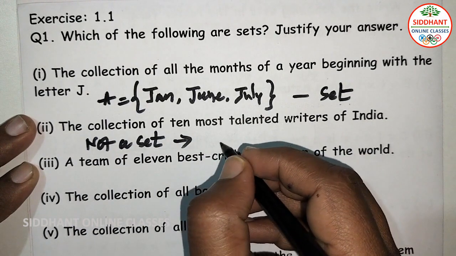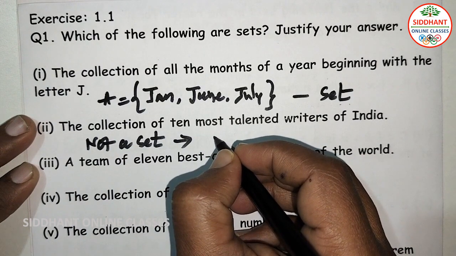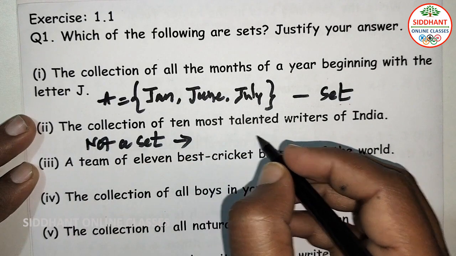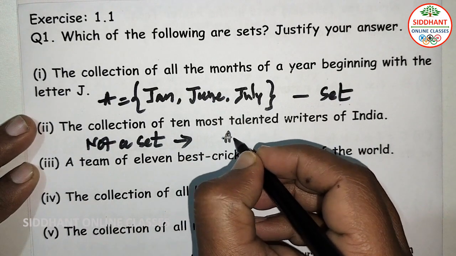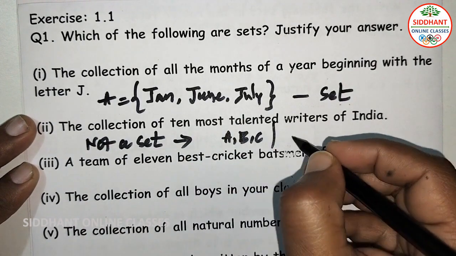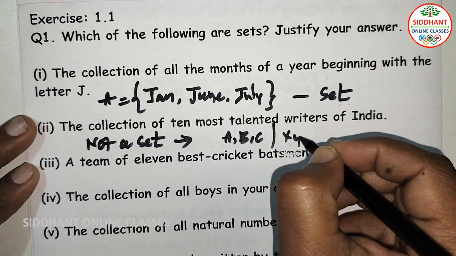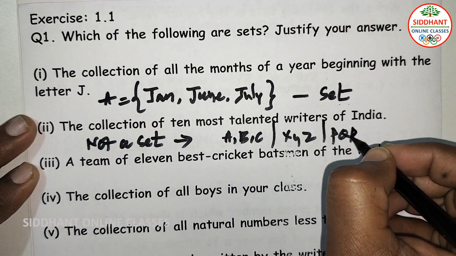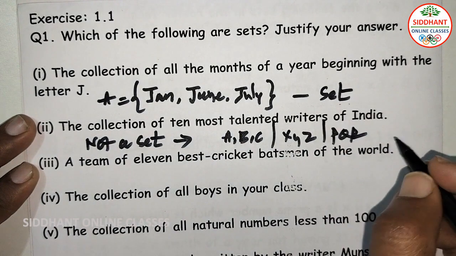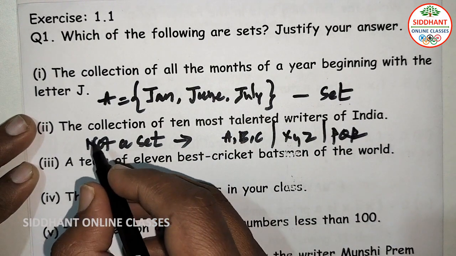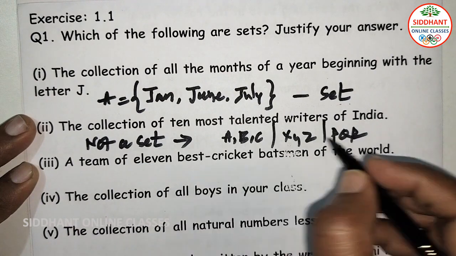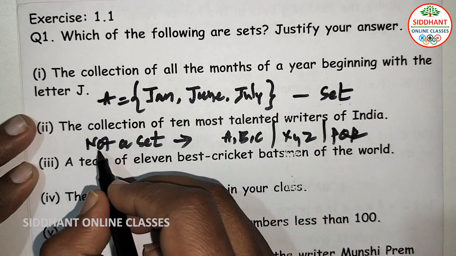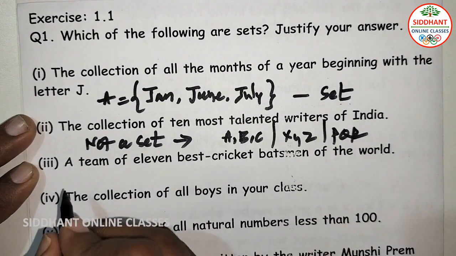From my side, I can write ABC here. The other person will write XYZ. The other person will write PQR. So these are the names, suppose. So here the collection will differ from person to person. So that's why it is not a set here.